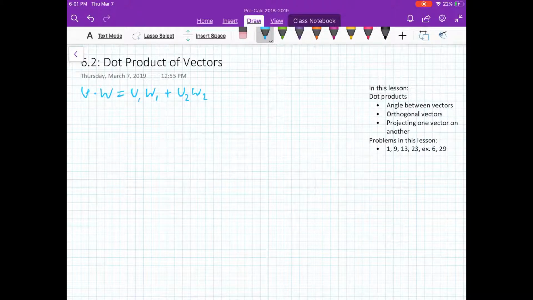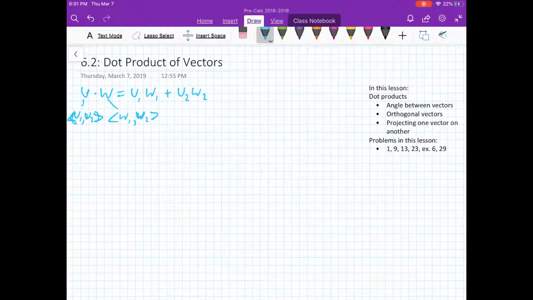What this means is if we assigned u to u1 and u2, and vector w was w1, w2, we would multiply the x's together, and then multiply the y's together, and add them together.